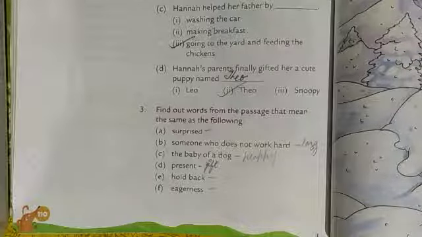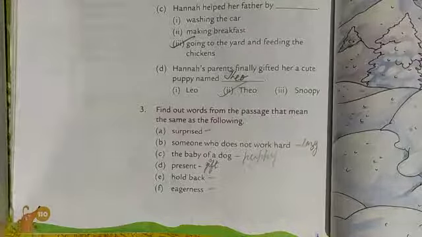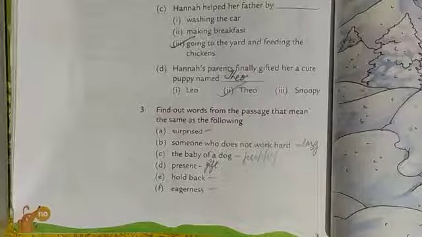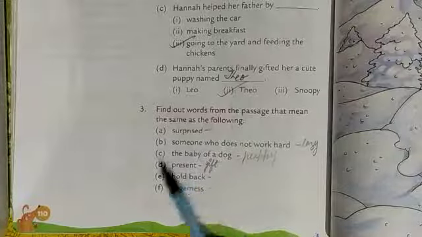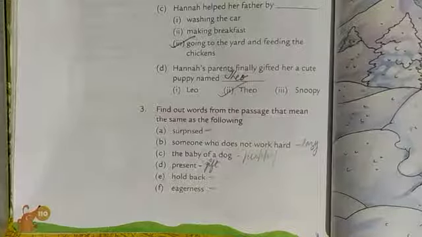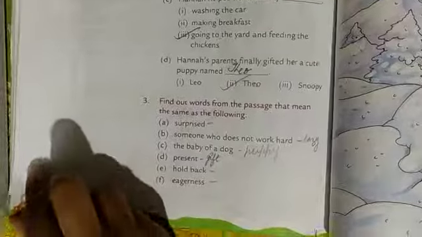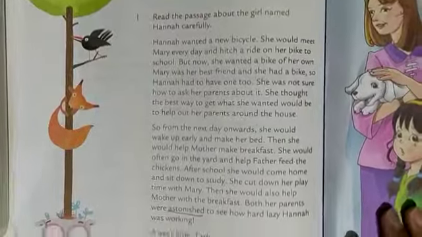The answers are always present in the passage, and the answers related to true and false will also be from the passage. The word meanings you have to find out from the passage will also be there in the passage. So everything will be there in the passage. The only thing you have to do is read the passage very carefully.